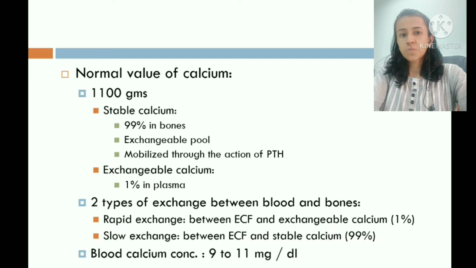And here this exchangeable pool is present in the plasma. So there are two types of exchange that take place between blood and bones. One is rapid exchange, that is between extracellular fluid and exchangeable calcium ion, that is 1%. And second is slow exchange between extracellular fluid and stable calcium in bones, and it is 99%. Now, blood calcium concentration is 9 to 11 milligram per deciliter, that is normal calcium concentration.